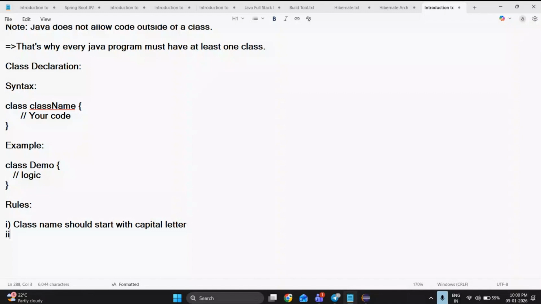Next, the file name should match the class name. If you are creating a class with the name demo, then your file name should also be demo.java. Okay, I repeat, I will show you, don't worry. Let me show you how to create it.